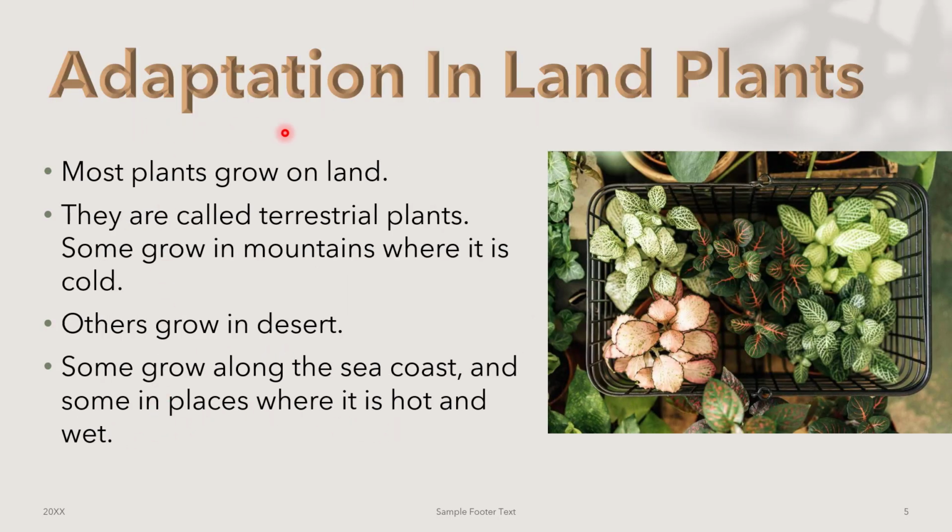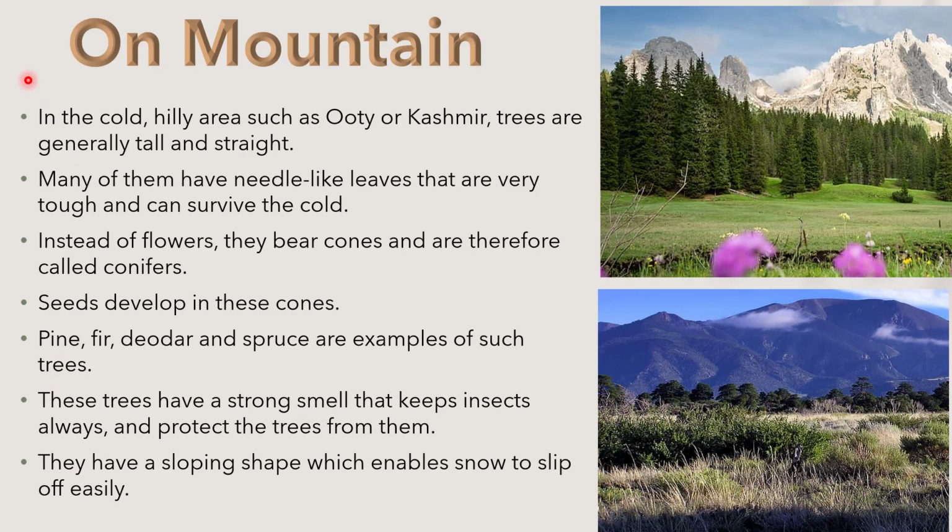Now let's talk about adaptation in land plants. Most plants grow on land. They are called terrestrial plants. Some grow in mountains where it is cold. Others grow in desert. Some grow along the sea coast and some in places where it is hot and wet. Now let's discuss plants growing on mountains.